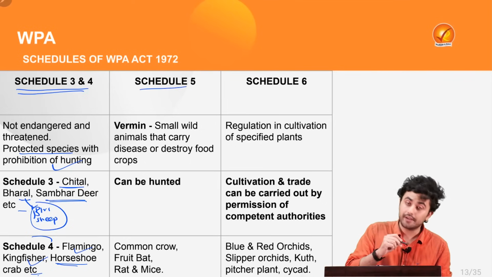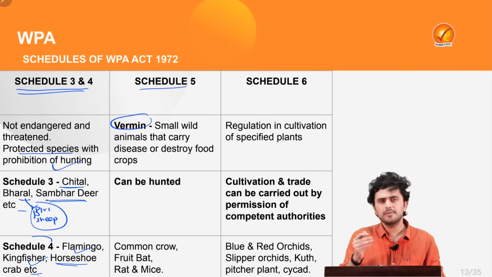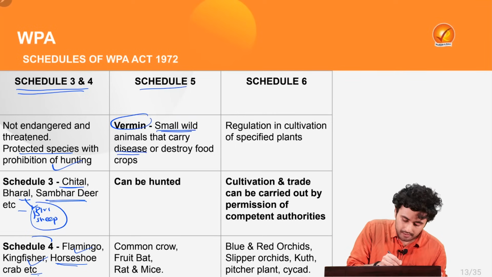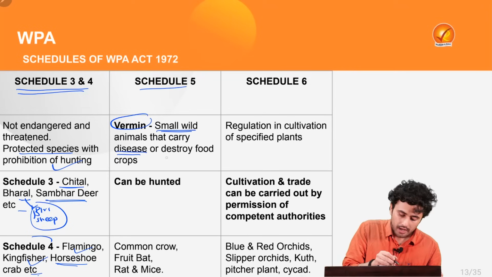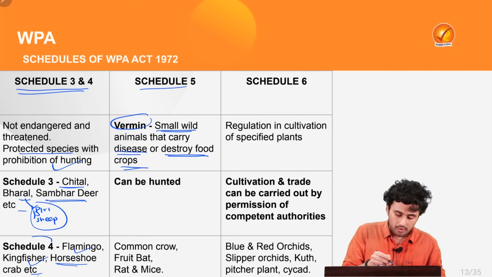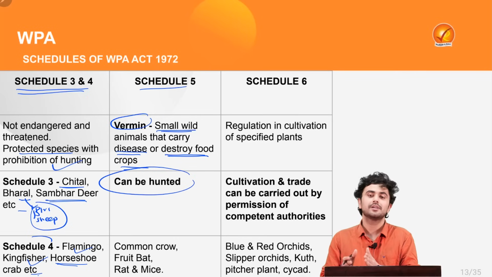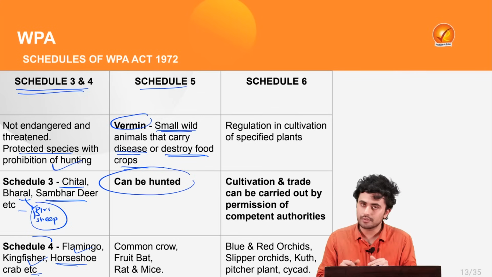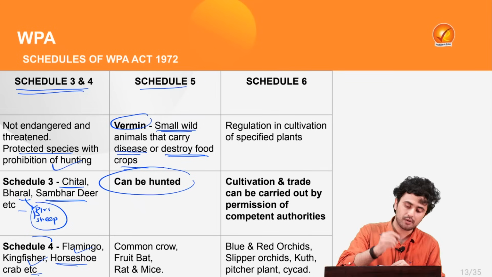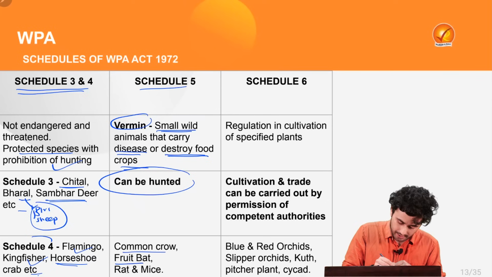Then there is Schedule 5. Schedule 5 deals with the vermins. Who are vermins? Vermins are basically the small wild animals that carry some kind of disease or are leading to the destruction of food crops. Also, these animals can be hunted because they are proving detrimental to the larger society and environment. Currently there are 4 animals which form part of Schedule 5, which are common crow, fruit bat, rat and mice.